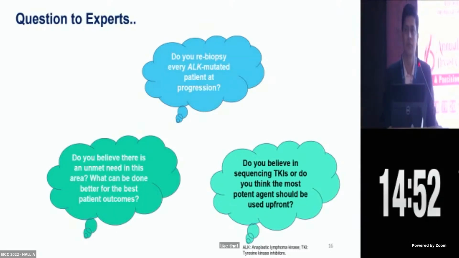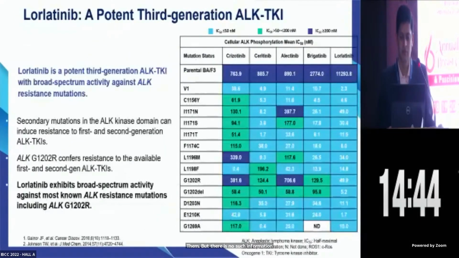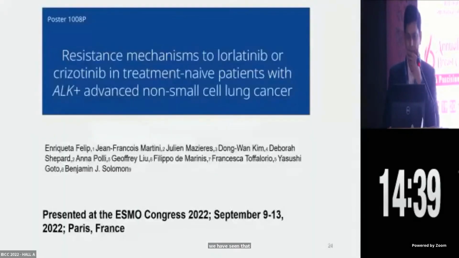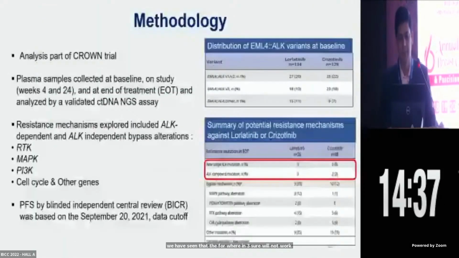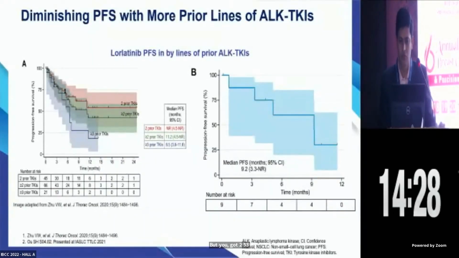We know that the variant 3 don't respond much to crizotinib, so the choice definitely will move towards lorlatinib. But there is no such information available where we have seen that the lorlatinib for variant 3 will not work. So I think the choice always remains lorlatinib when we have this option available. But regarding P53, once we have that, it comes with the poor prognosis. The response may go down further. There is a possibility, but the choice remains the same. We do not change based on this variant calling as of now.